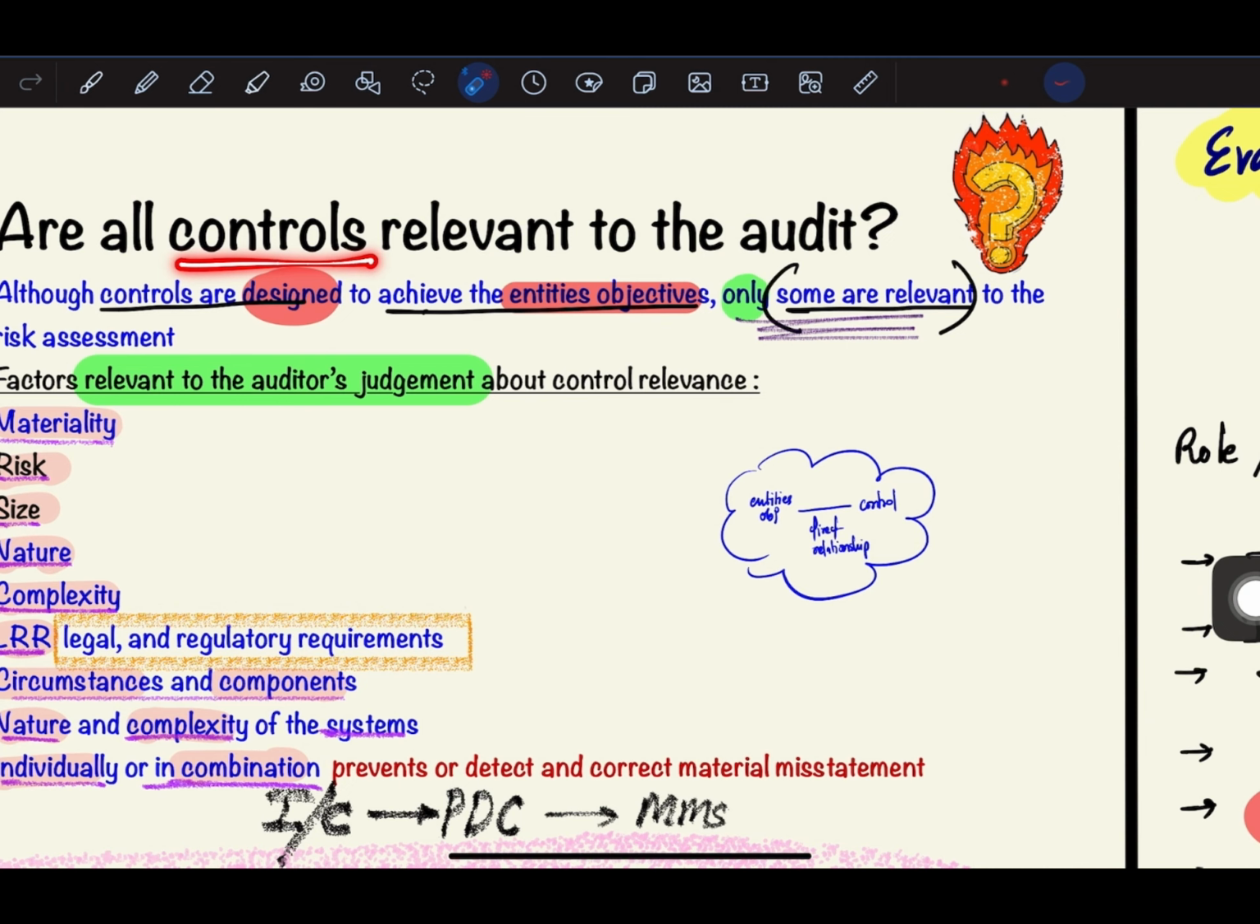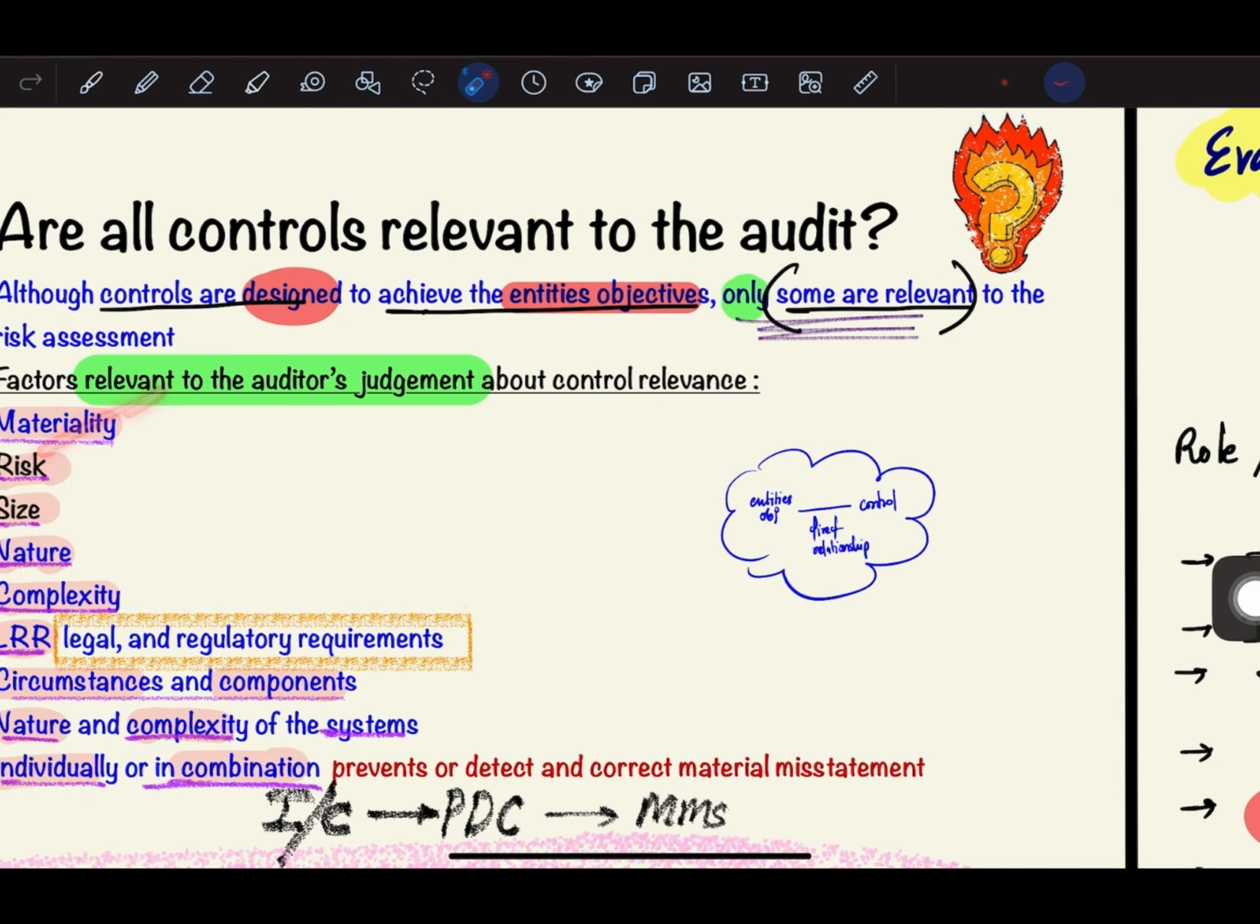Next, we have: are all controls relevant to audit? An entity will implement various controls, but the auditor will not use all the controls. He will only use the controls which are relevant for his audit. While using the controls, the auditor will exercise his judgment. And what are the factors which will help the auditor exercise his judgment for using the controls? There are these factors.